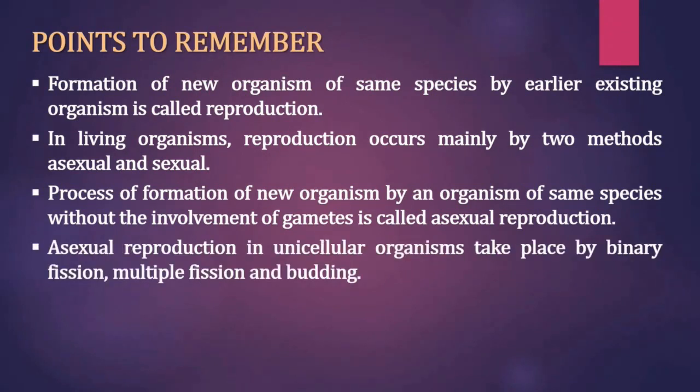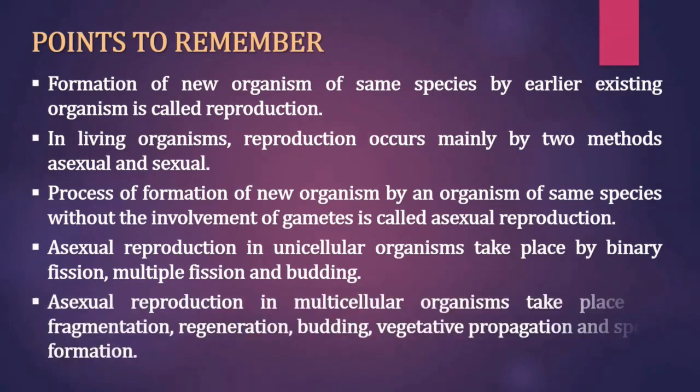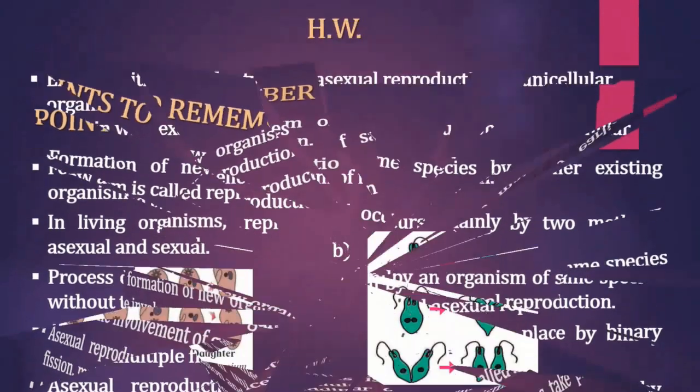Asexual reproduction in unicellular organisms takes place by binary fission, multiple fission and budding. Asexual reproduction in multicellular organisms takes place by fragmentation, regeneration, budding, vegetative propagation and spore formation.